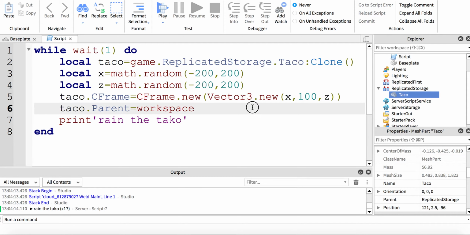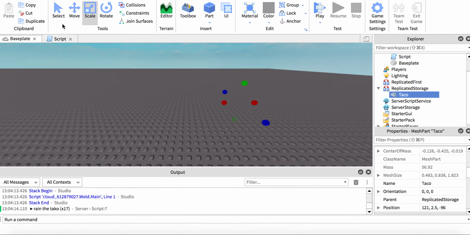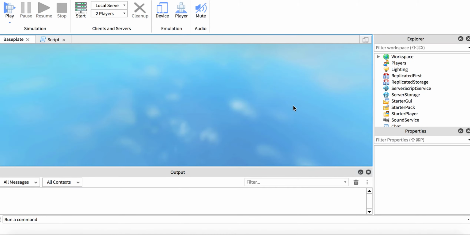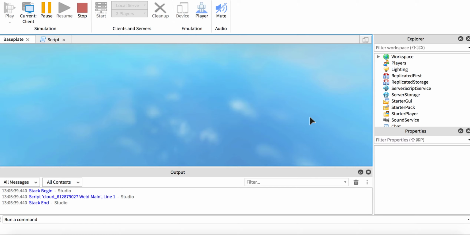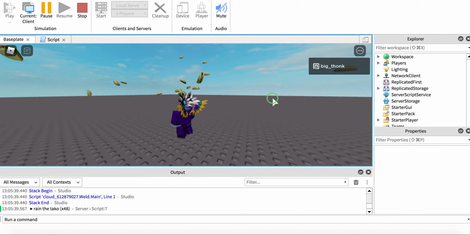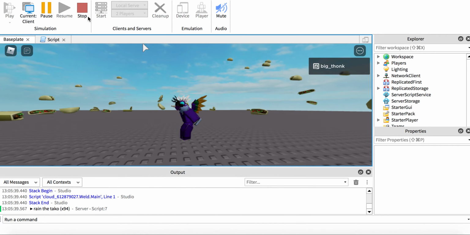Okay. And now we make it more frequent. So while wait, to use run service is a better way to put, I don't care. Okay. Let's see if it rain taco. You can see it rain taco.